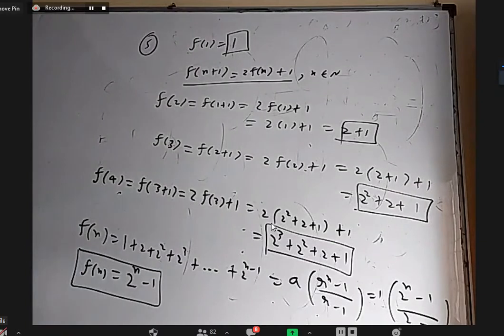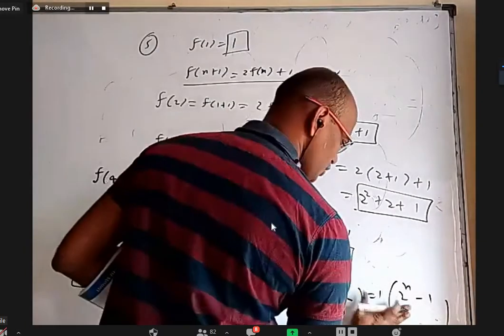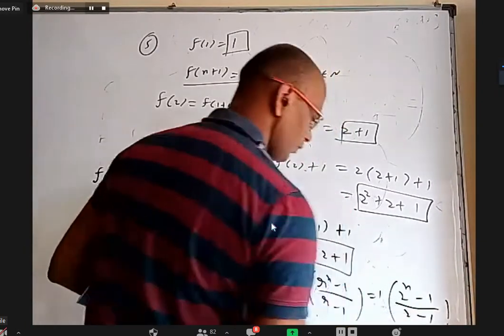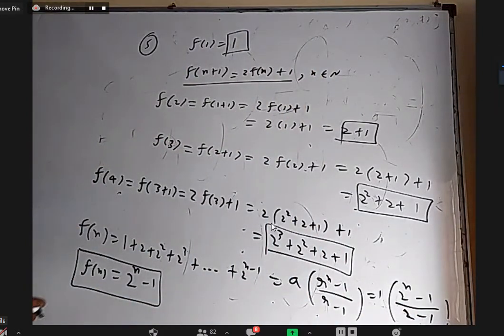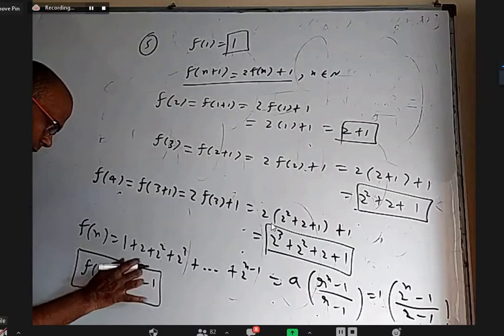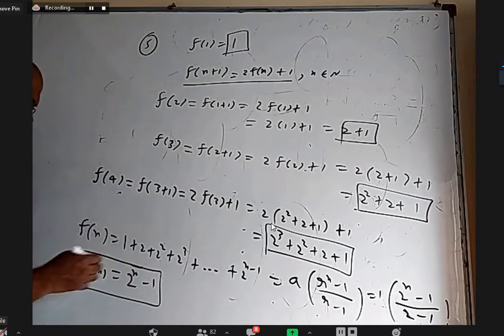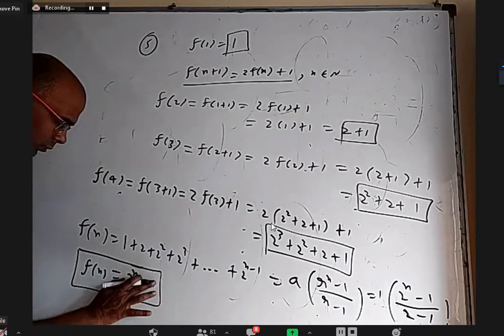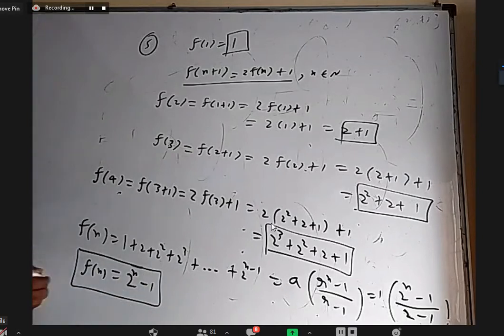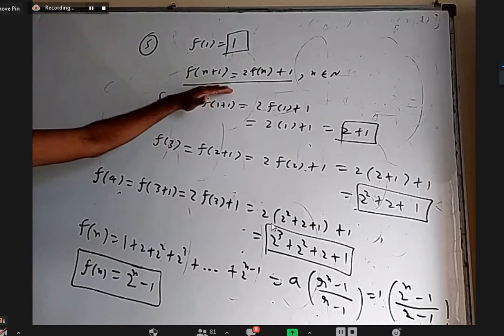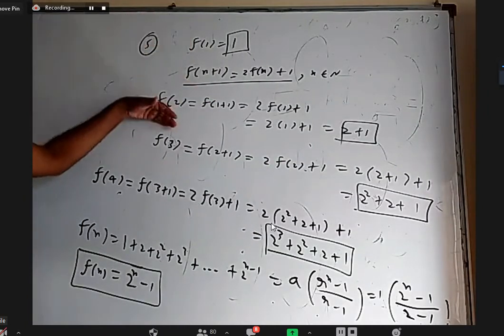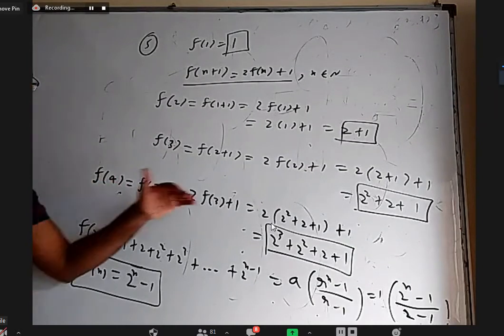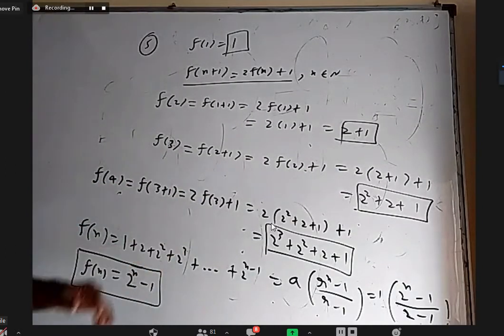See, as such, the video is not about anything about function definition, just that notation of f is there. So they gave us a formula and they gave the initial value f of 1. With that, using this formula repeatedly, we are able to find f of 2, f of 3, f of 4. By looking at the pattern, we are able to tell this.